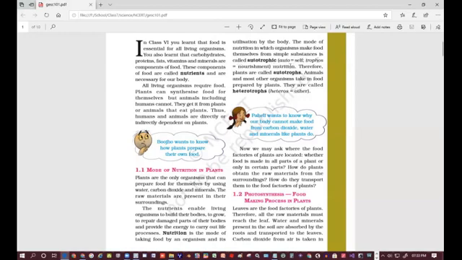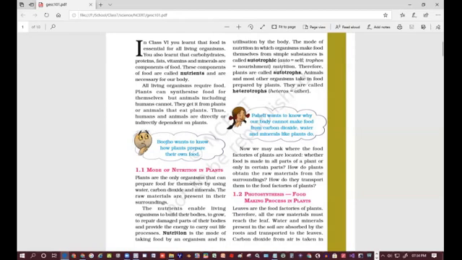Auto means self, trophos means nourishment, that is, nutrition. This is a very important definition. In very simple language, the mode of nutrition in which organisms make their own food is called autotrophic nutrition. Therefore, plants are called autotrophs, and those organisms which can make their own food are called autotrophs.